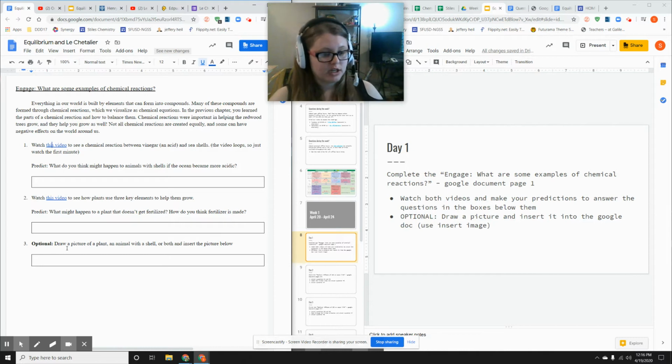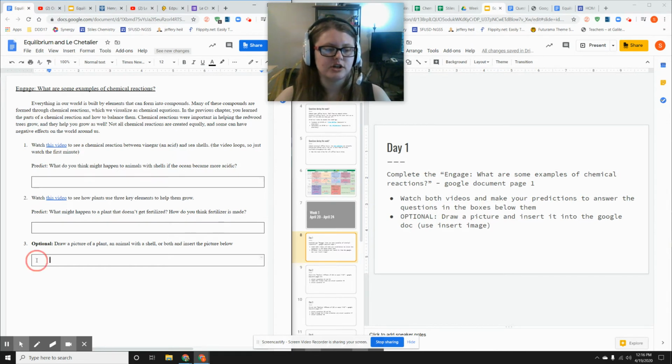Optional, you can draw a picture of a plant or an animal with a shell that's related to what these questions ask, or both, and insert the picture below. If you want to do that, to insert a picture, you would click in the box. Oh, and I don't know if I mentioned this, but I made boxes this time, so you can always tell if there's a box, you need to type an answer in there, okay?